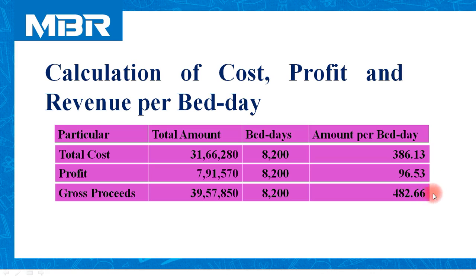It means the hotel has to recover rupees 482.66 per bed per day from the guest to earn 20% profit on gross proceeds. So the rent per bed per day is rupees 482.66. I hope all of you are clear with this solution.